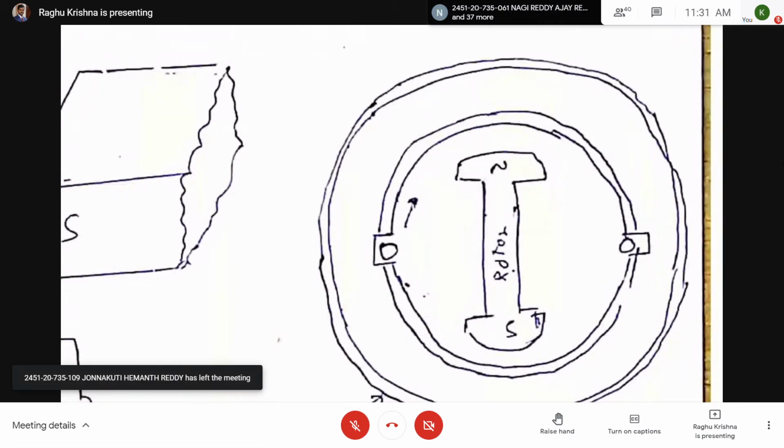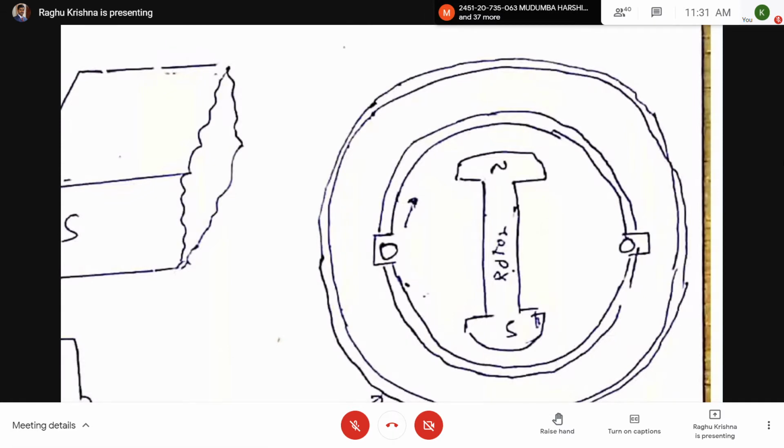The coil is not moving. Only the rotor will be moving. The rotor is rotated in clockwise direction, and here EMF is induced in the coil.